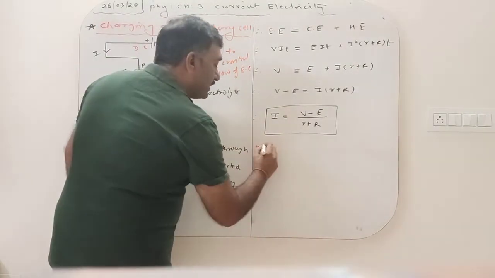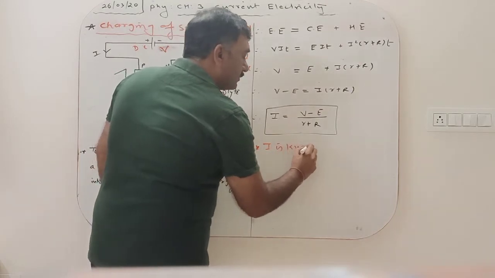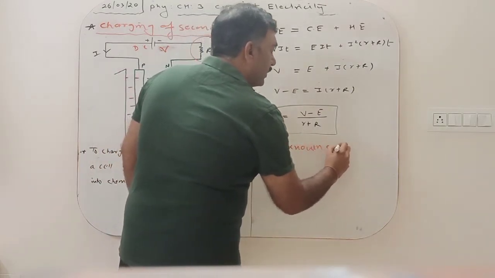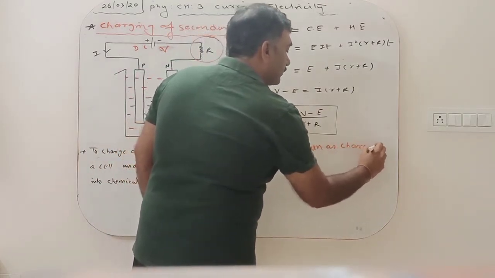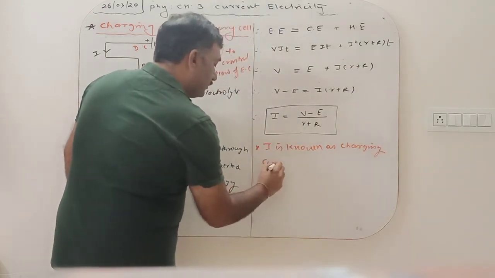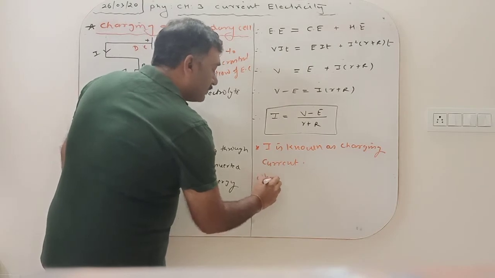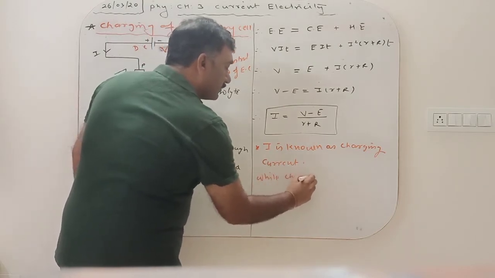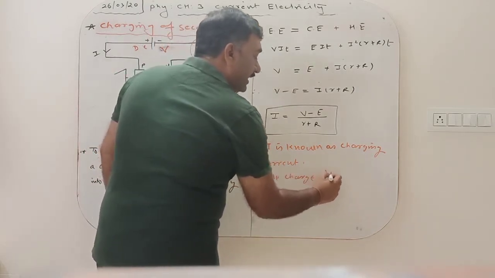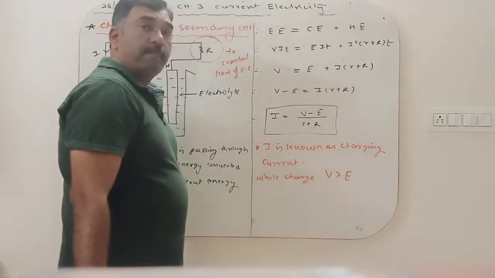Here I is known as the charging current. So while charging, the terminal voltage is greater than EMF.